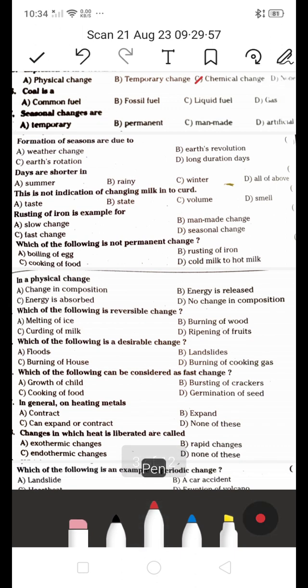Next, coal is a common fuel, a fossil fuel, a liquid fuel, or a gas. Which is the right answer? Coal is a fossil fuel. Why fossil fuel? Because it was made from plants. Coal is a fossil fuel and it is made from plants, and plants get energy from the sun. So it's a fossil fuel. B is the right answer.